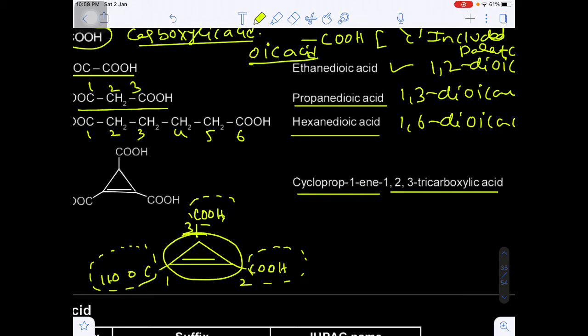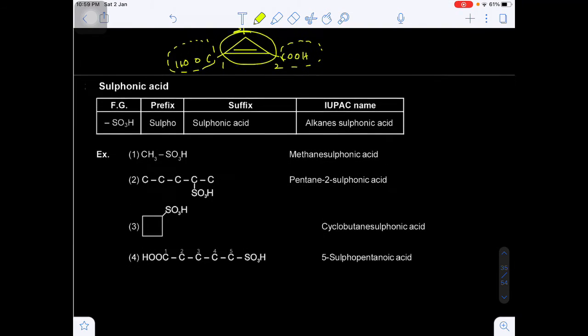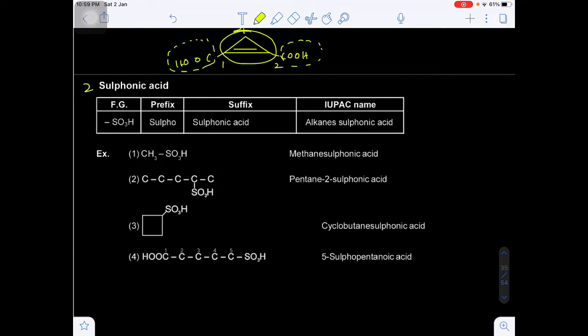Just now I told you, if the carbon is not included, then we have to use the carboxylic acid. Now the second functional group is known as sulfonic acid. The prefix will be sulfo and the suffix will be sulfonic acid. This is the alkane sulfonic acid, IUPAC name. So 1 carbon containing alkane, methane sulfonic acid. Are you getting my point? Now if 2 carbons are present, we can take the 2 carbon containing sulfonic acid, that is called ethane sulfonic acid.